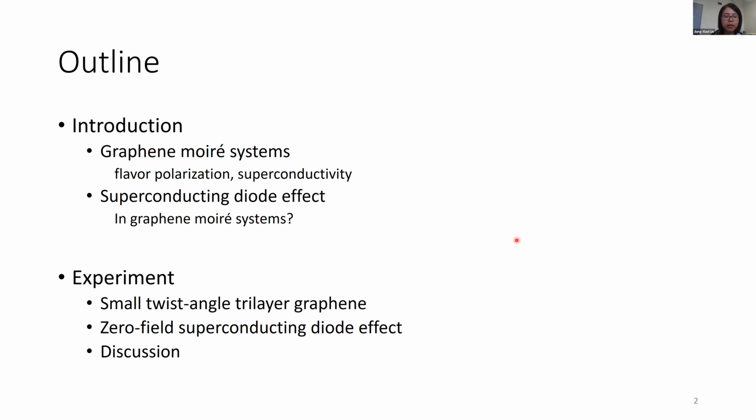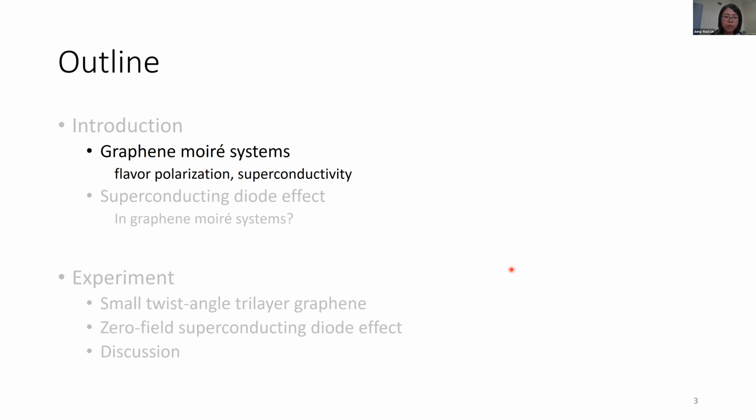This is the outline of my talk. So first, I would like to introduce the graphene moire systems, and especially the flavor polarization and the superconductivity in this system. And then I will briefly introduce the superconducting diode effect and discuss the possibility of finding this effect in this graphene moire system. And then I'll present our recent work on the small twist angle trilayer graphene and our finding of the zero-field superconducting diode effect, and then I'll give some brief discussion.